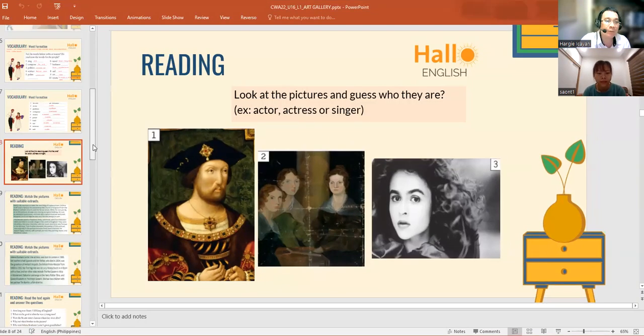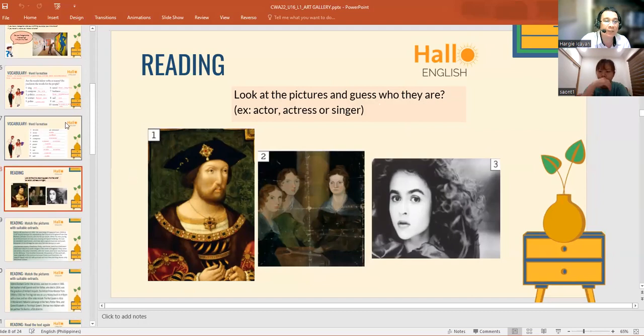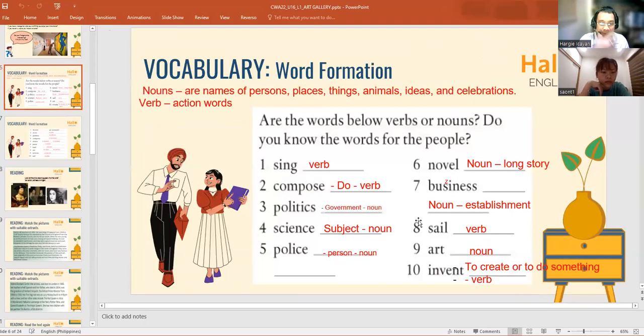So last time, before we proceed to continue our lesson, let's first have a review of what we had learned last time. We learned all about nouns and all about verbs. Nouns are names. Verbs are action words. And we were able to do an activity last time wherein we were able to identify verbs from nouns. But before that, let's have a pronunciation drill first.